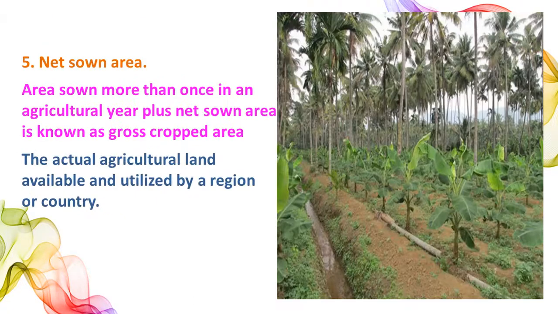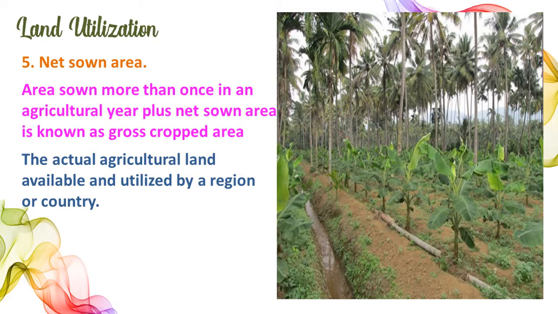Here comes the net sown area. This is the last category in land utilization. Area sown more than once in an agricultural year plus net sown area is known as gross cropped area.